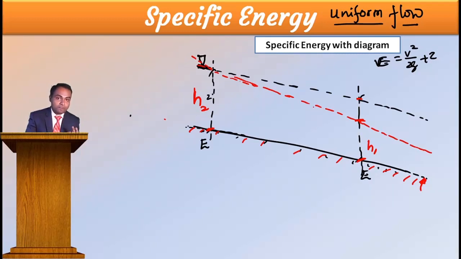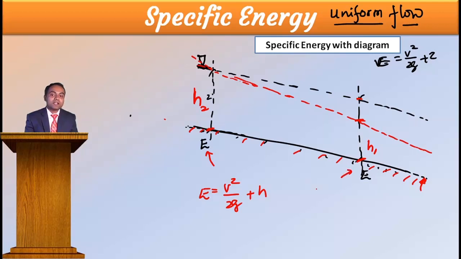Make a note. Now this is a specific energy diagram. Then what is the equation? That you already know. Once again I will write it: E is equal to V square by 2g plus H, H is a common one. At this section you write V1 square divided by 2g plus H1. Then here you write V2 square divided by 2g plus H2.